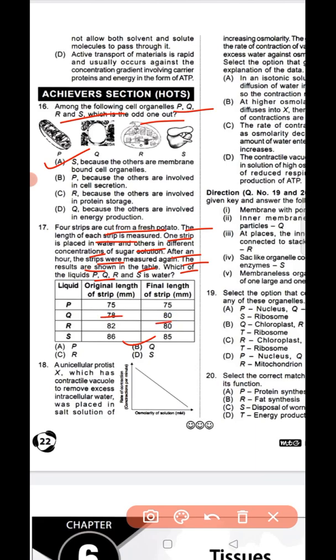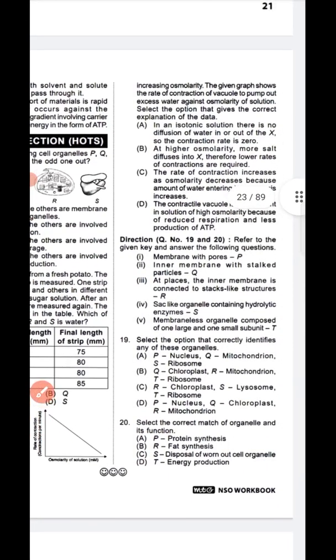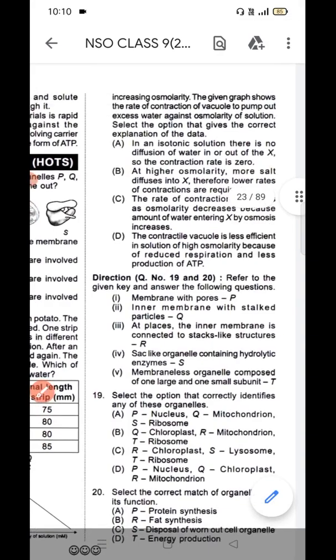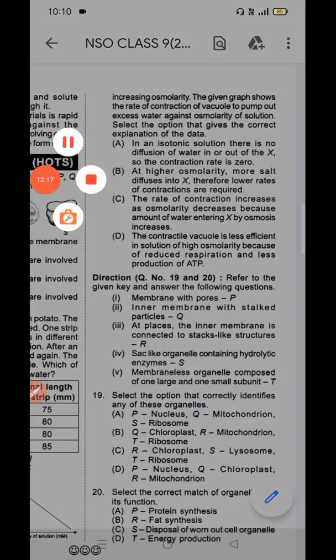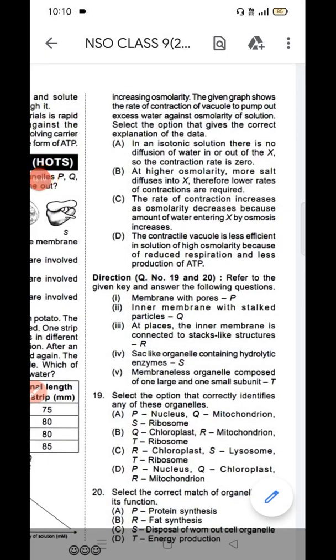Next, question number 18. Unicellular organism X, which has a contractile vacuole to remove excess intracellular water, was placed in salt solution of increasing osmolarity. The given graph shows the rate of contraction of the vacuole to pump out excess water against the osmolarity of the solution.